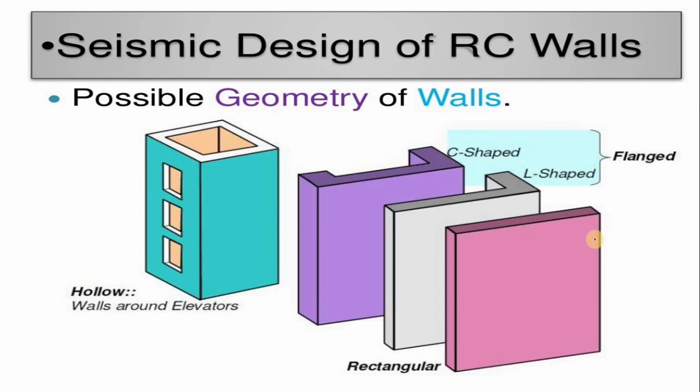Now, possible geometry of the wall. How should the RCC wall be designed, and what should be the shape? Suppose all around the elevator, then it should be a hollow shape. In between, you have to maintain equilibrium when providing openings in the wall, but they should be uniform throughout the length. You can provide a C shape, L shape, or rectangular shape. But as far as the field is concerned, the best option is the C shape, to get extra strengthening at the corner also. That's why C is the best geometry for providing the RCC shear wall in an RC building.